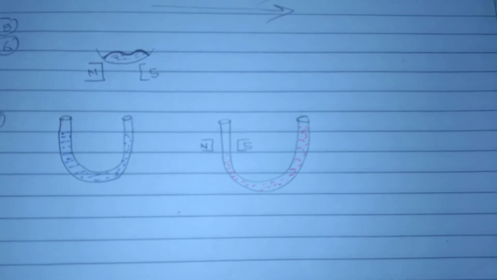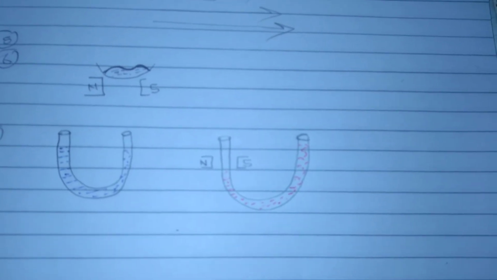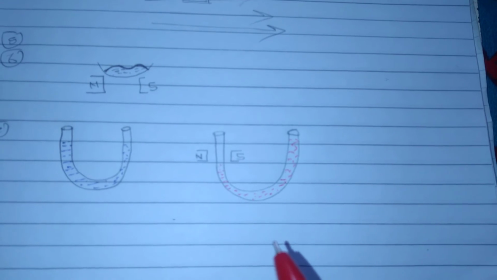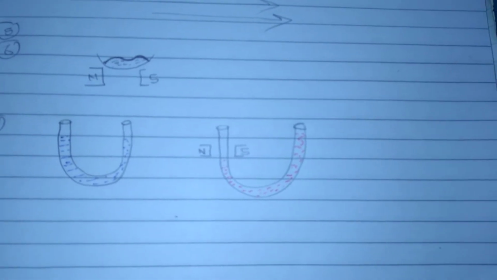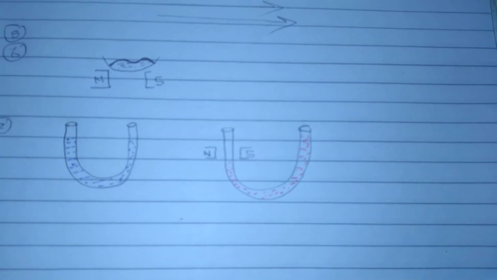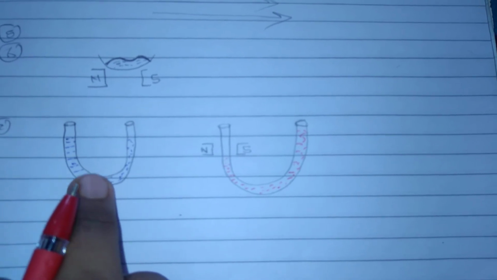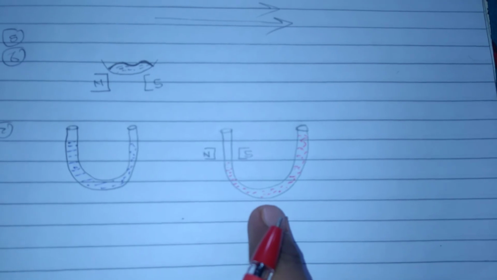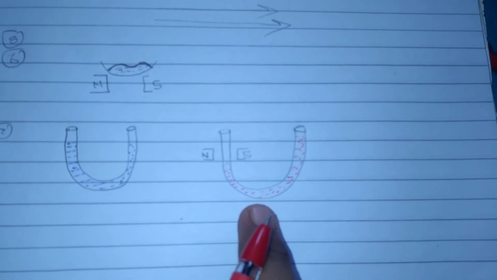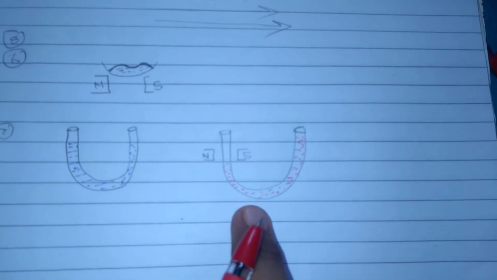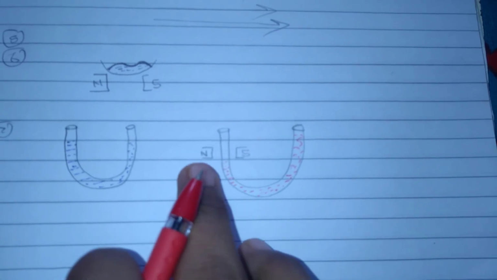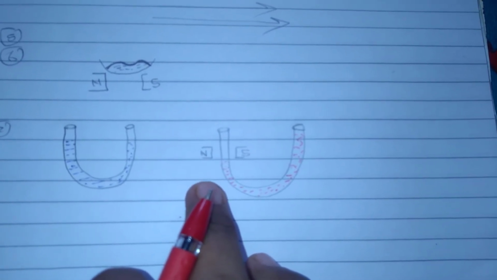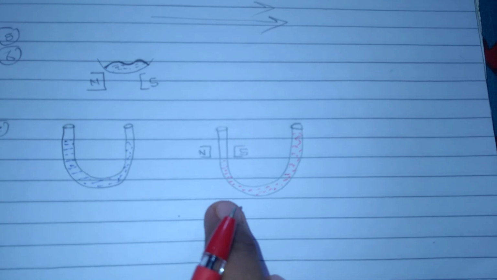Also, if a magnetic field is applied to a diamagnetic liquid in one arm of a U-tube, the liquid level in that arm is lower.